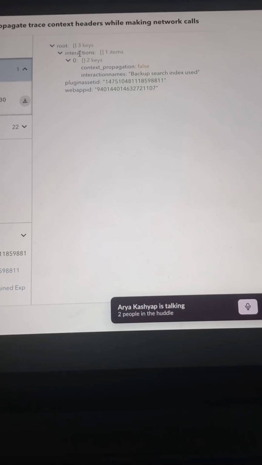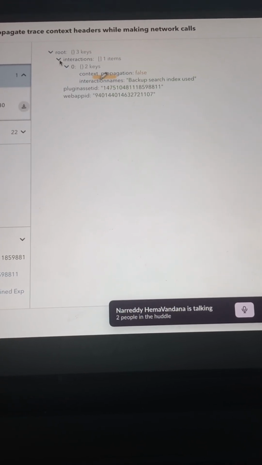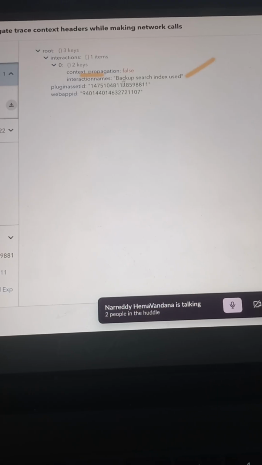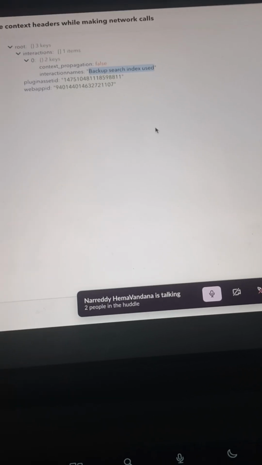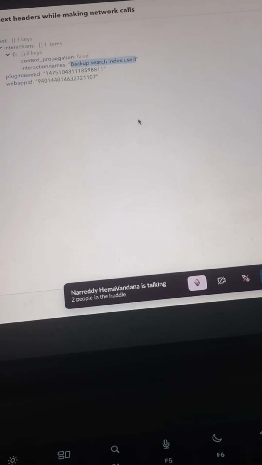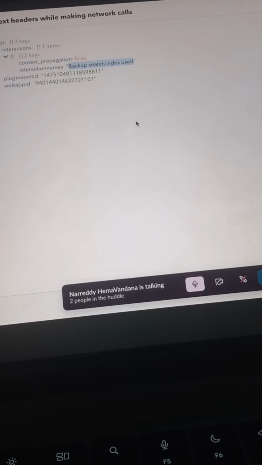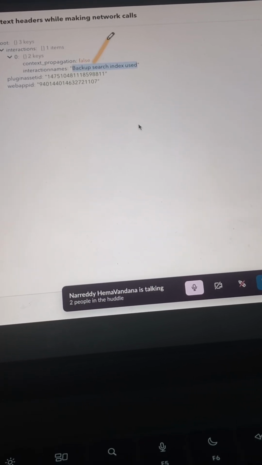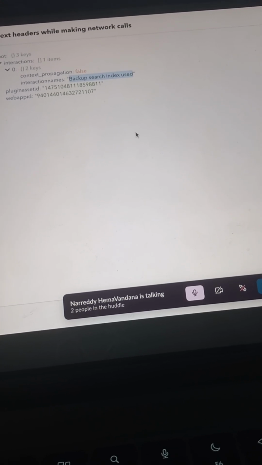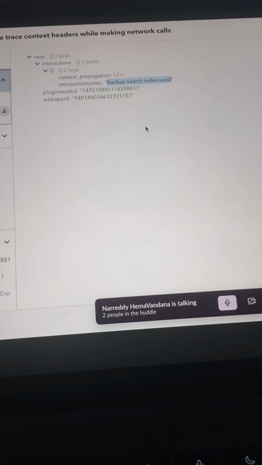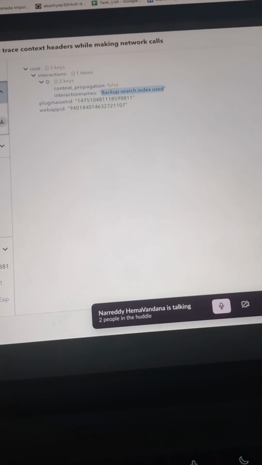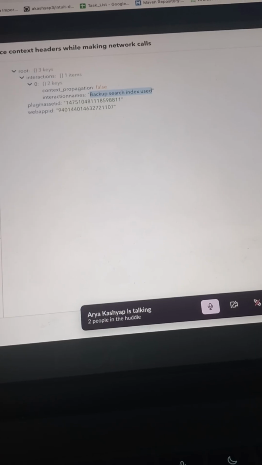You can see that interaction name, right? This interaction, and this is the interaction name, backup search index theory. Actually what is happening is, when they click on a backup search index, the propagation headers are not getting there, so it's returning false. So in code, you need to add a propagation header, just one or two lines. That's it. And you need to override the plugin and check.